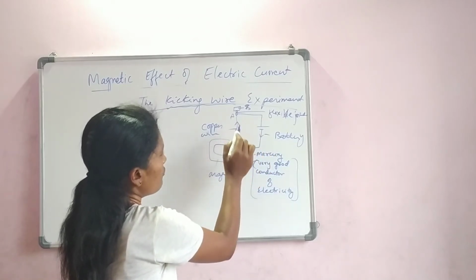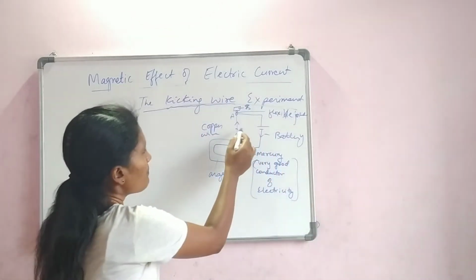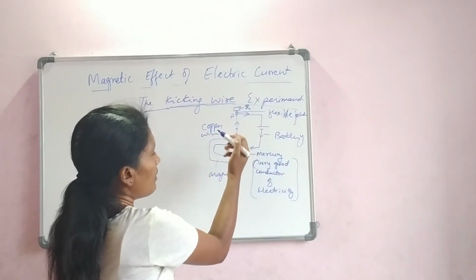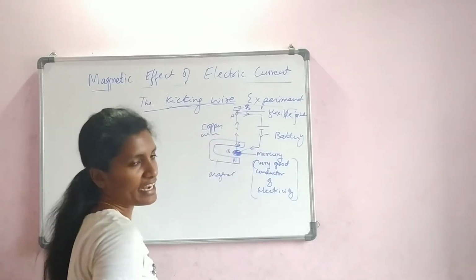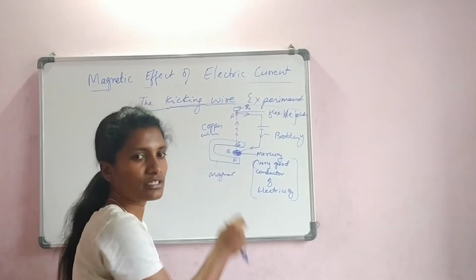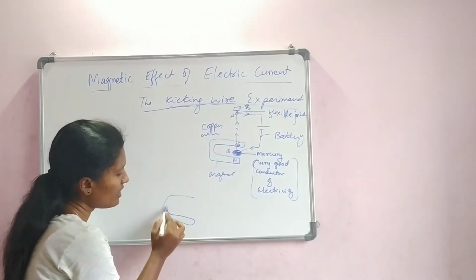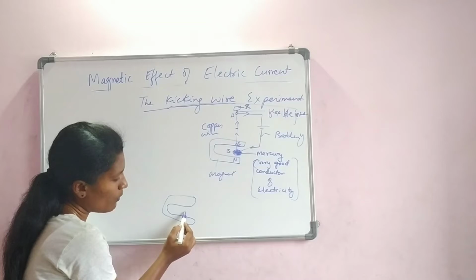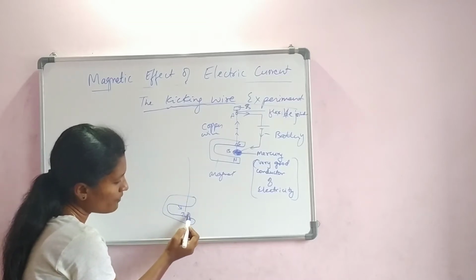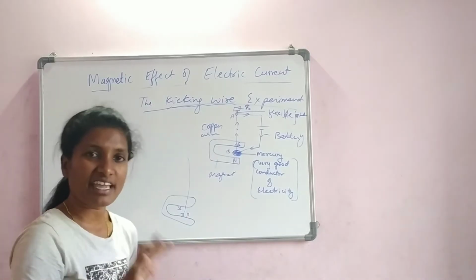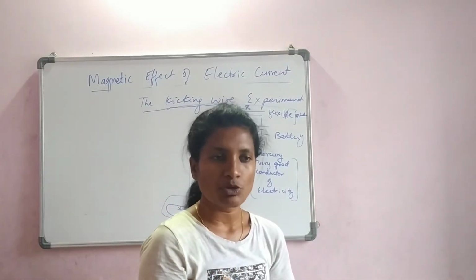The current started flowing. Once the current started flowing, what happens? Because we have the magnet placed in between the current carrying conductor, as I told you, this will apply mechanical force. Mechanical force is what? We have the magnet here and the wire is in the middle of the magnet. The magnetic force will make the wire move. It is either pushing or pulling. Any one case will happen.